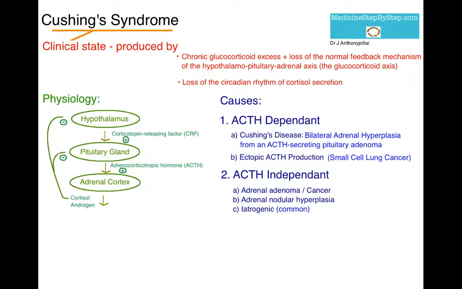Next, ectopic ACTH production. Ectopic ACTH production can cause Cushing syndrome. This is the production of ACTH elsewhere in the body other than from the pituitary gland to stimulate cortisol production, such as by small cell lung cancer. So the secretion of ACTH by small cell lung cancer is not regulated by negative feedback, and so ACTH continues to be produced, continuing to stimulate cortisol production from the adrenal glands, causing Cushing syndrome.